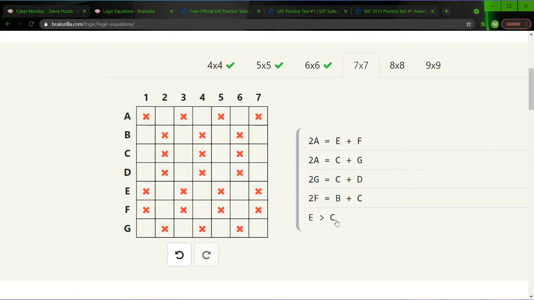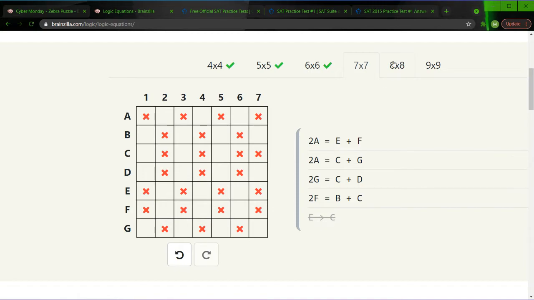So first of all, let's use the equation we haven't used yet. E is greater than C. All right, so C cannot be 7. That's the only thing we can conclude from that for now. I'm going to cross it out for now. And I do like these equations. They're actually pretty fun because they're more difficult than what they commonly are.